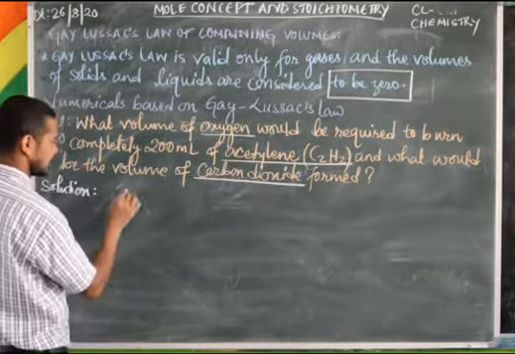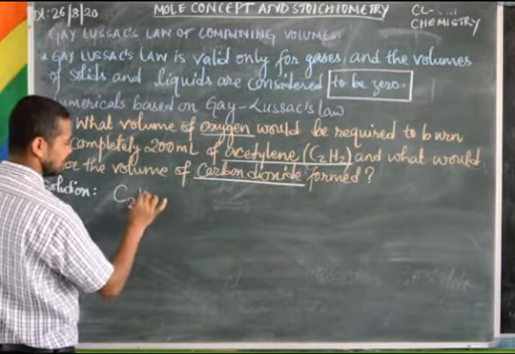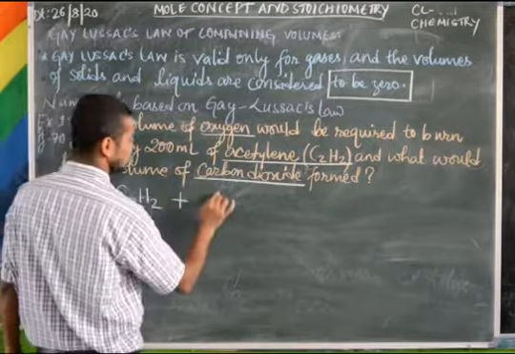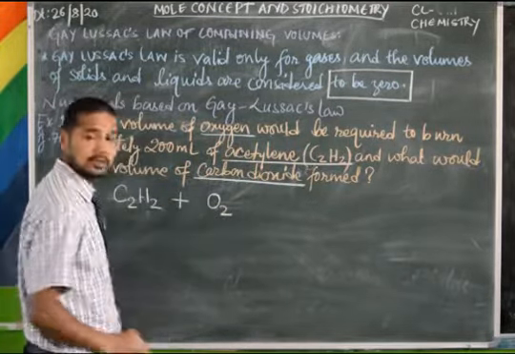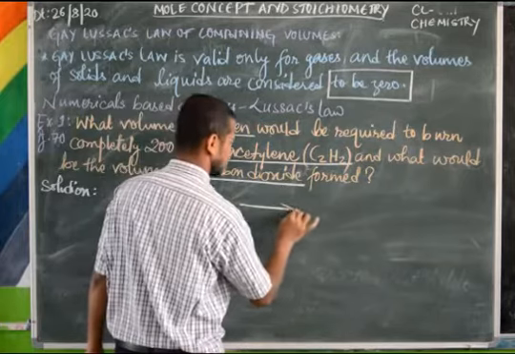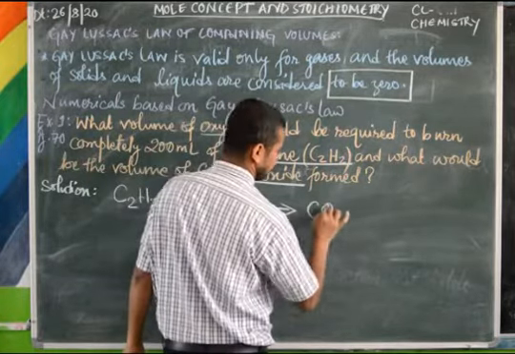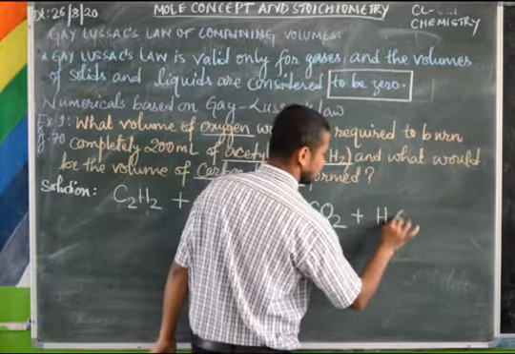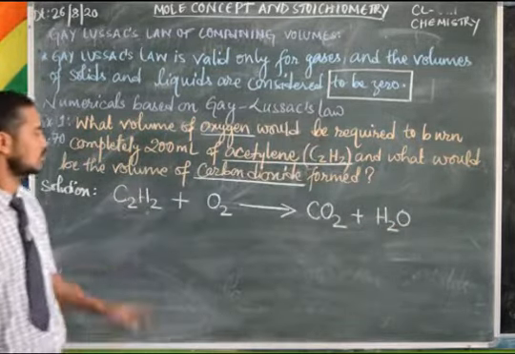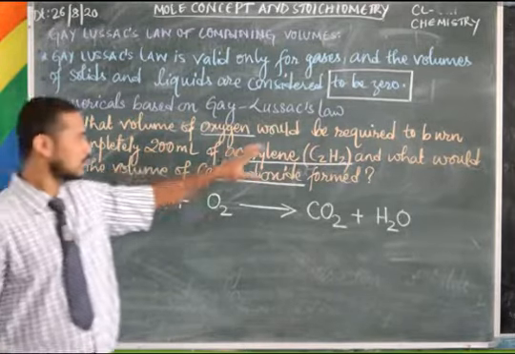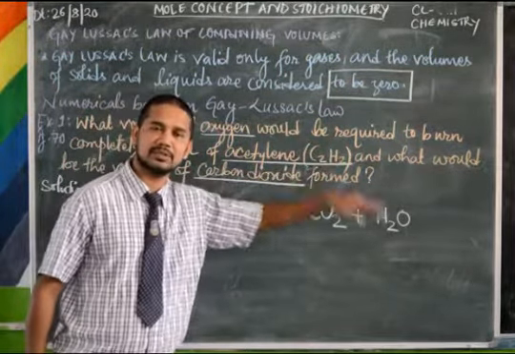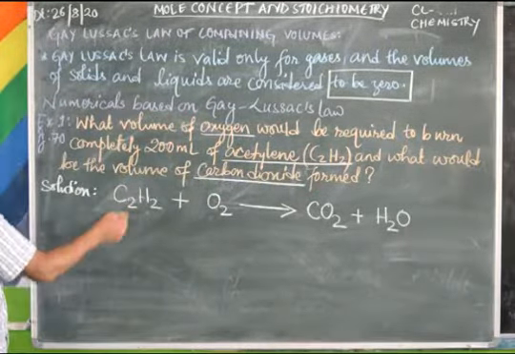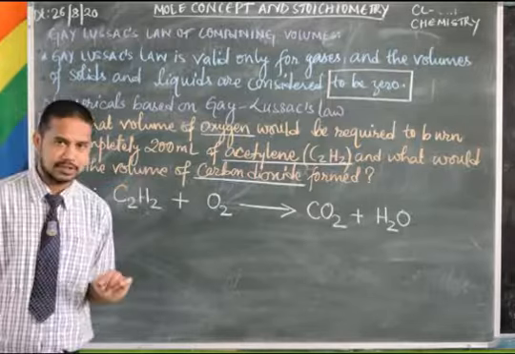So let me write the chemical equation. Acetylene, what is the formula? C2H2 plus it is reacting with oxygen, and it gives carbon dioxide plus water. So what is not mentioned here, you should know, whenever a hydrocarbon burns, it gives carbon dioxide and water plus heat and light. Okay, now this is the chemical equation.